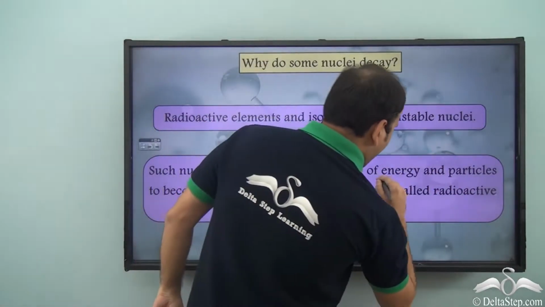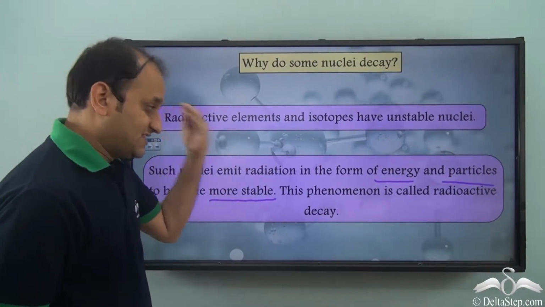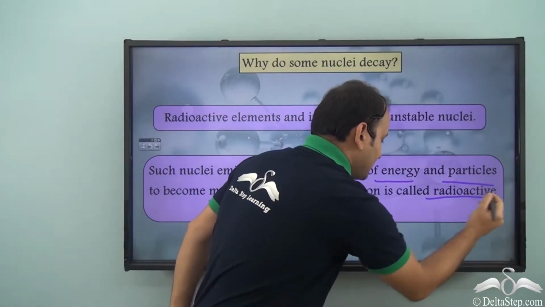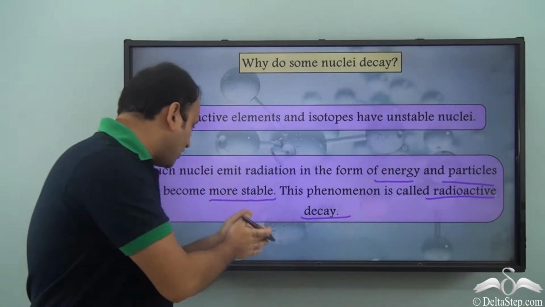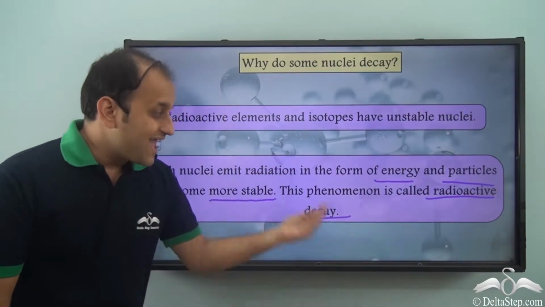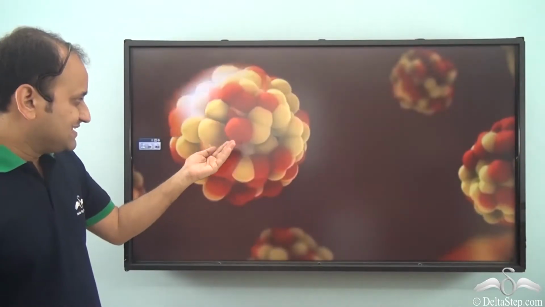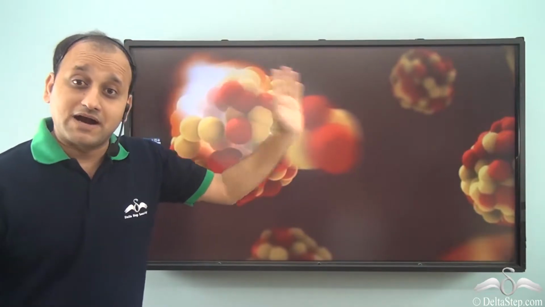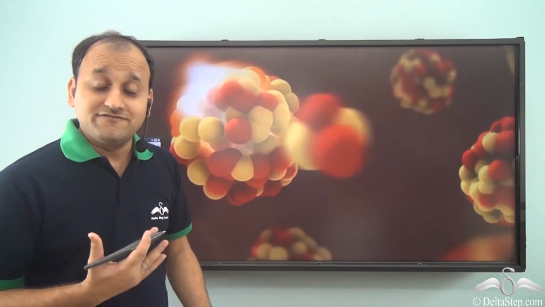So we see that energy and particles are emitted so that they can become more stable, and this phenomenon is called radioactive decay. So what did we see? We saw that some nuclei emit radiation to become stable, and this is called radioactive decay. An unstable nucleus releases a particle so that it can become stable. In an effort to become stable, it releases a particle, and this is what we call radioactive decay.